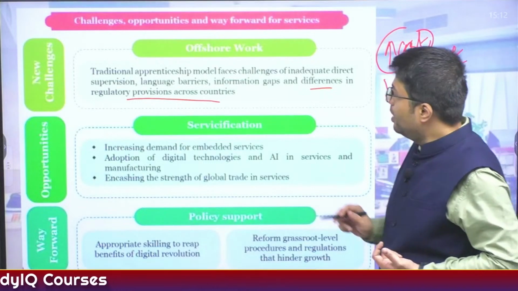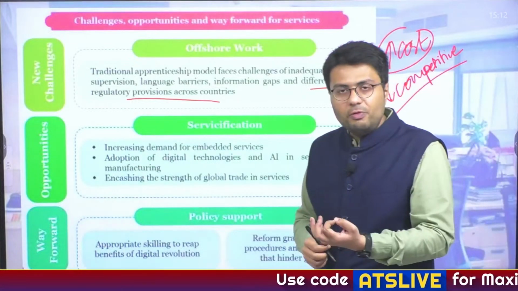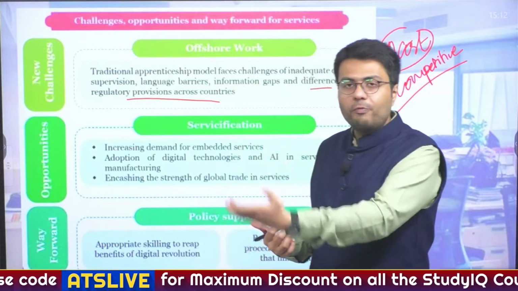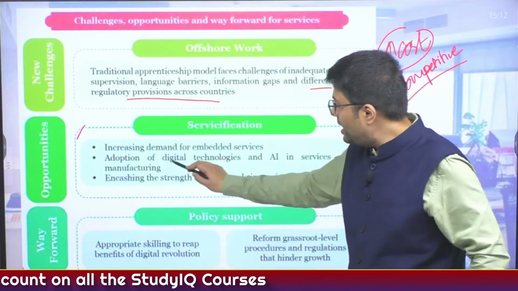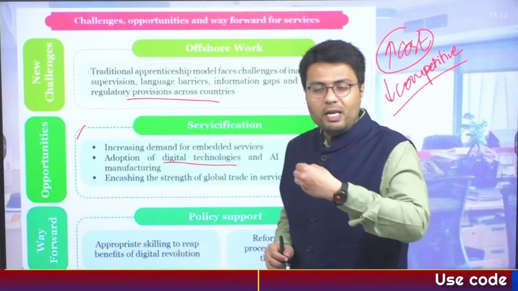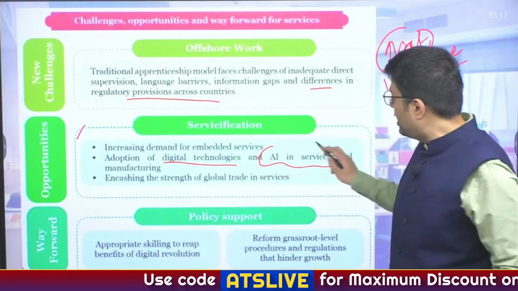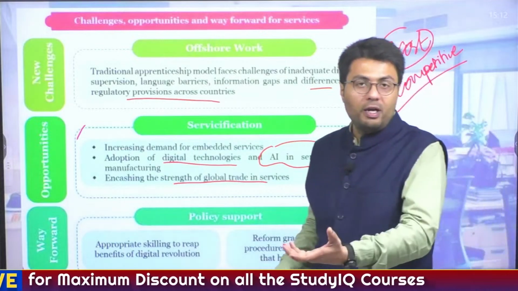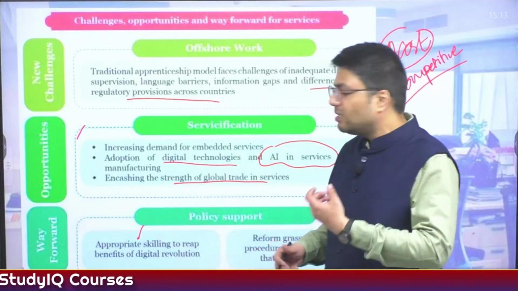because of new, improved regulation and barriers to movement of people. Whereas in terms of opportunities, we are witnessing increased demand for embedded services such as digital services, and Indian companies are situated in a very good spot to offer these kinds of services, which provides them with the opportunity for further growth. Also, Indian companies are very forward in adoption of digital technologies, which makes them very good business prospects. Otherwise, wherever the world is witnessing more uptick in the use of AI in services, this will help encash their strength in global trade of services.